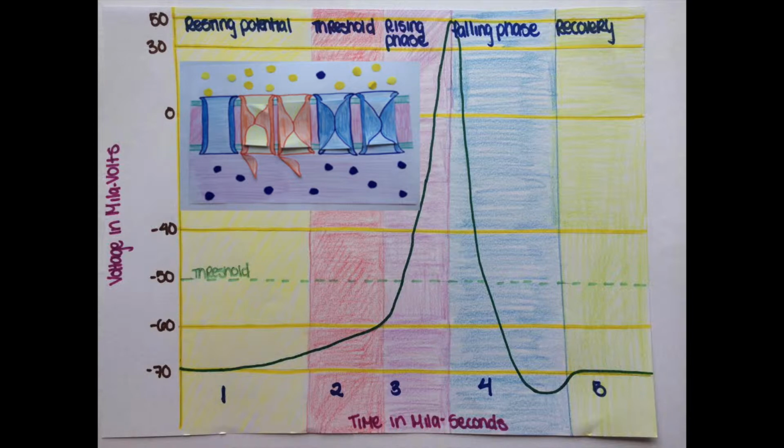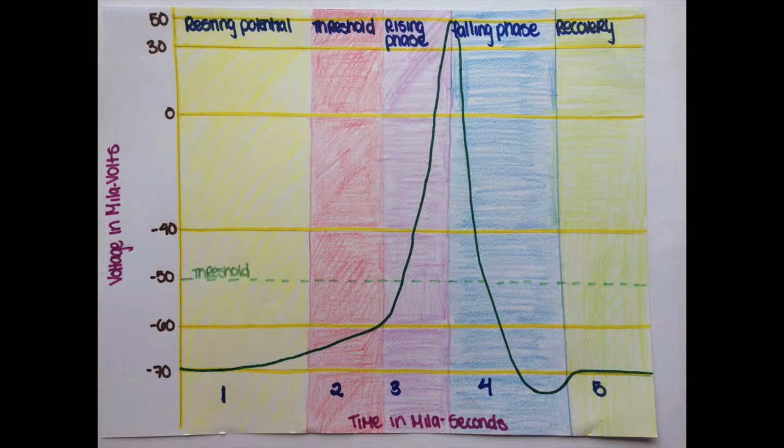The distribution of voltage-gated channels along the axon enables the conduction of the action potential from the nerve cell body to the axon terminal. At the synapse, the electrical signal is converted to a chemical signal that is then propagated to the postsynaptic neuron. The action potential can be divided into 5 phases: the resting potential, threshold, the rising phase, the falling phase, and the recovery phase.